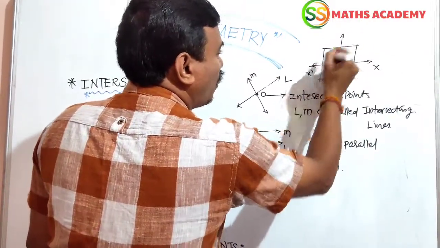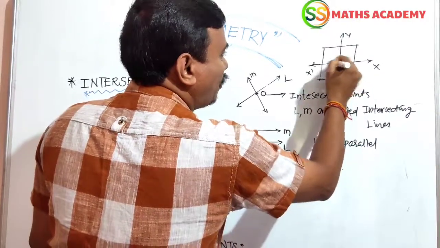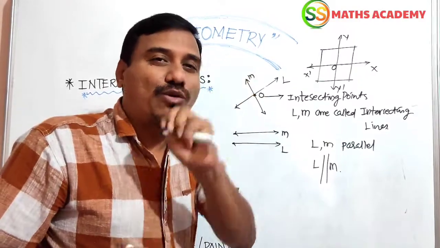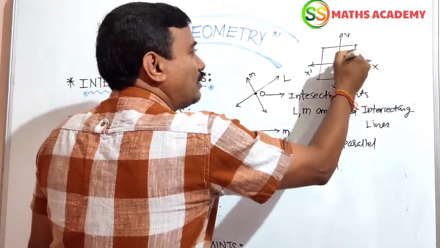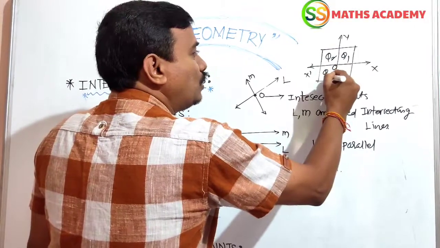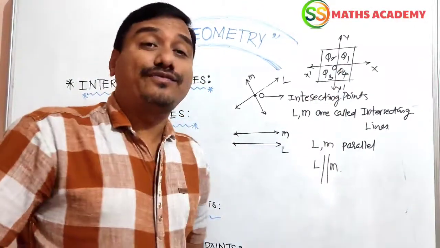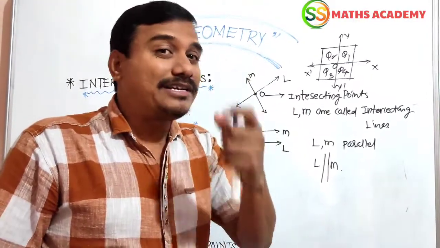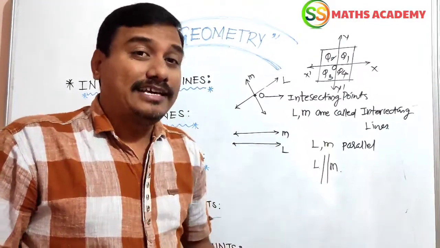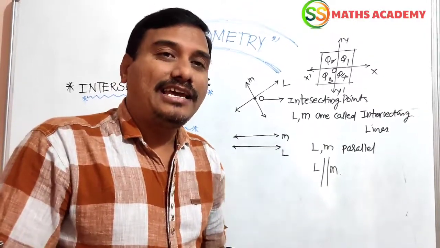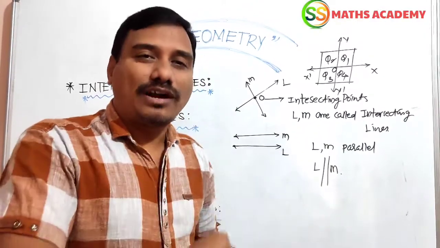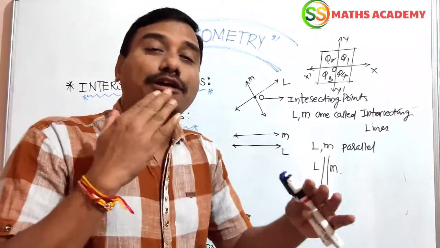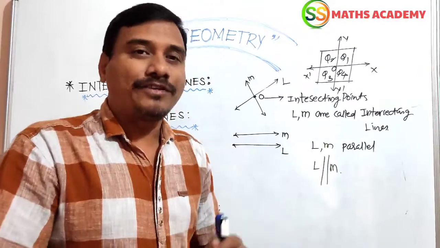These two coordinate axes meet at a common point, the origin, and the plane is divided into four equal quadrants: quadrant 1, 2, 3 and 4. We will discuss this concept in coordinate geometry. Intersecting lines form four equal quadrants only when they intersect perpendicularly.